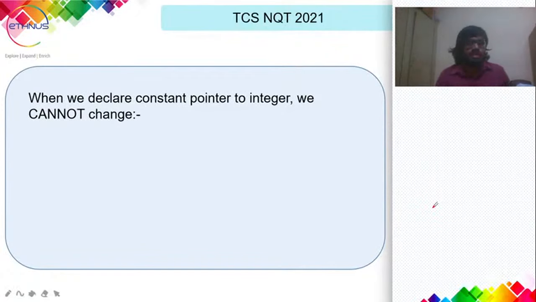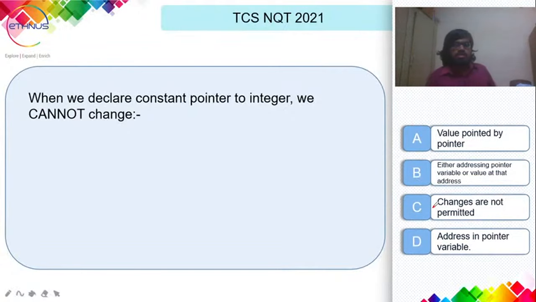So when we declare a constant pointer to an integer, we cannot change. So again, this is an MCQ based question. Constant pointer. Remember what a pointer has, and remember what a pointer stands for. So the option would be